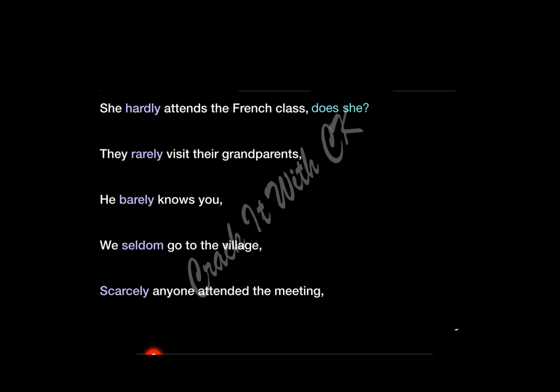They rarely visit their grandparents. Now, instead of rarely, we will say they don't visit. Do they? So now this is a positive question tag. He barely knows you. Does he? We seldom go to the village. So instead of saying seldom, we'll say we don't go to the village. Do we? Understanding, guys? Scarcely anyone attended the meeting. Nobody attended the meeting. Did they? For anyone, you have to use the pronoun they.